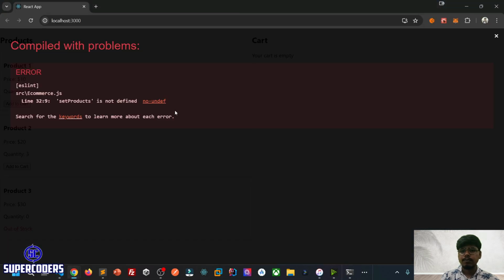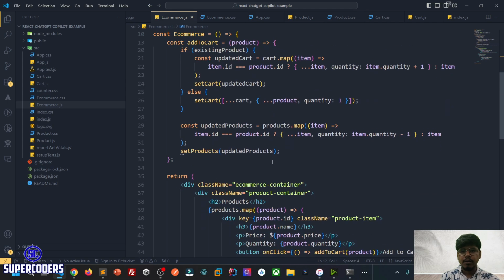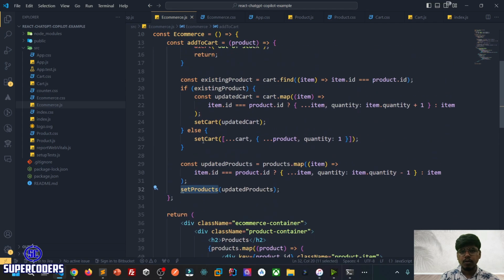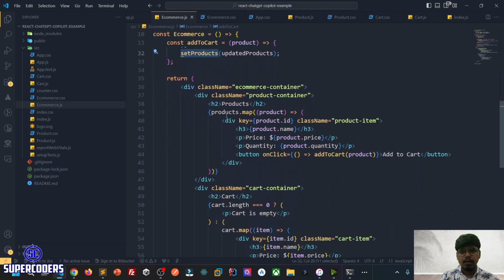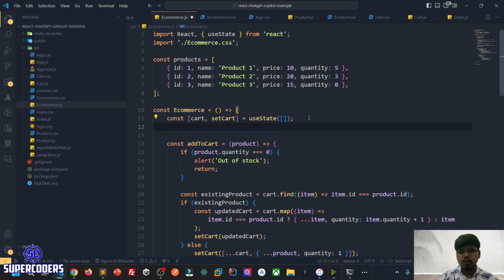Save it. Now here it's showing set product is not defined. So go back to the code, and set product is not showing, and also product is not showing. So I think it missed the reference. So const. Now it is fixed. So initially I used the products variable, and e-commerce is the product state and set product.